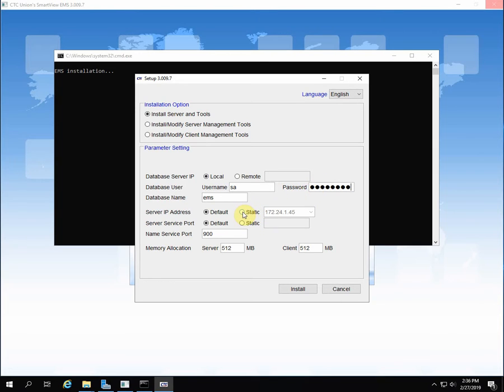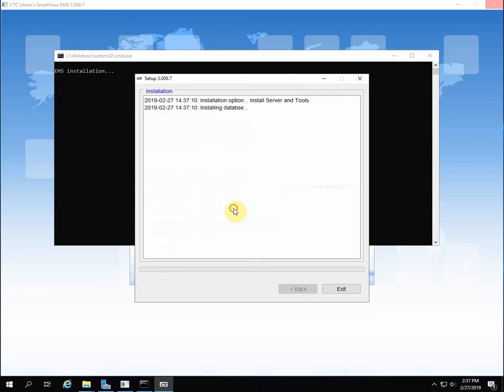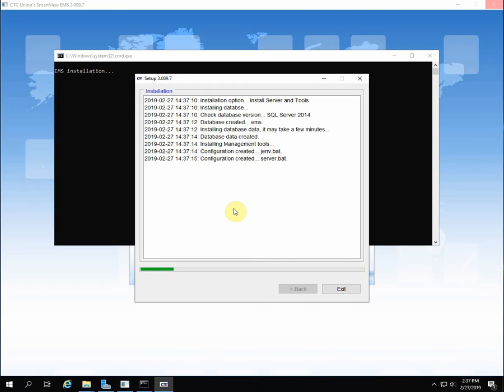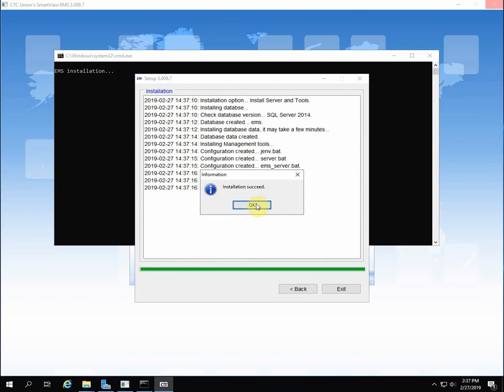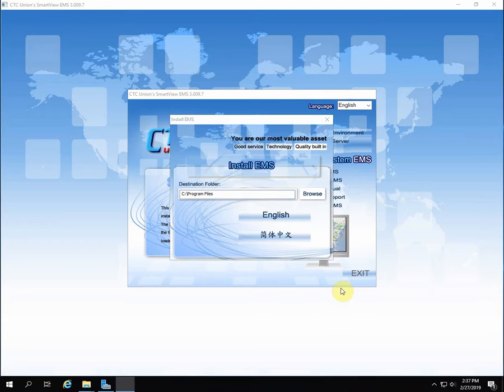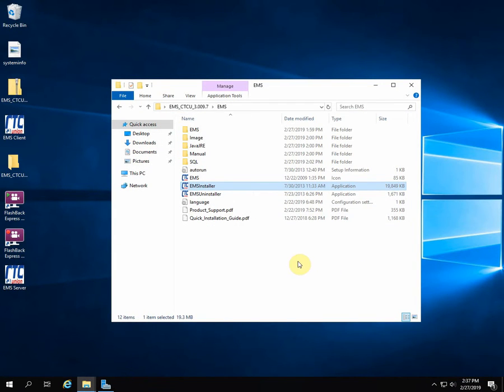We're going to have our server have a static IP address. And we're going to set a static service port of 1030. And lastly, we'll change the server allocation memory to 1024 along with the client. And then we'll click Install. It's asking if we want to create a new database, which we do. It's created the database, populating and creating the batch files that'll run the service. And we exit with EMS installed.